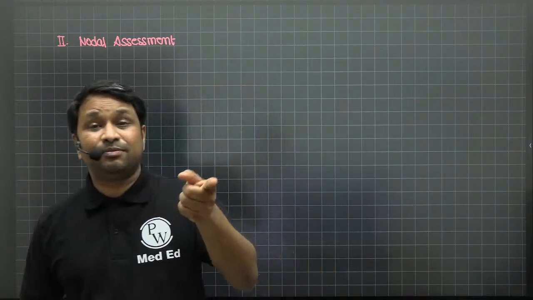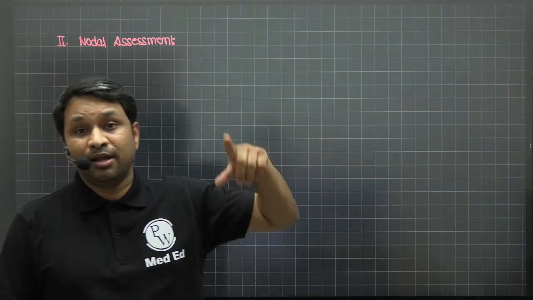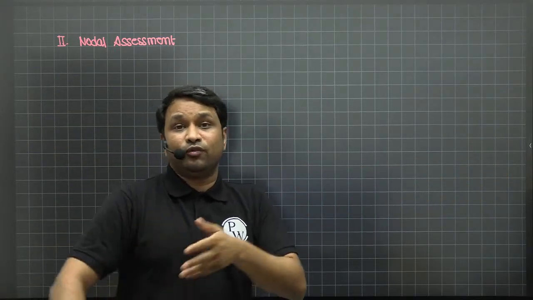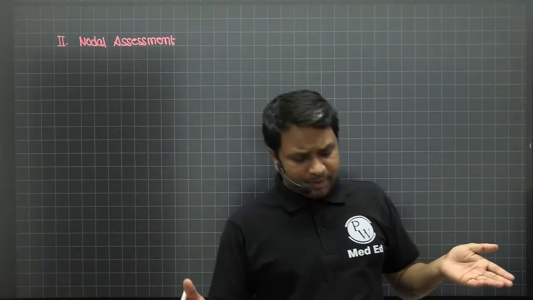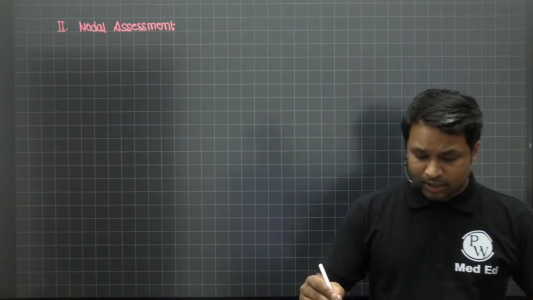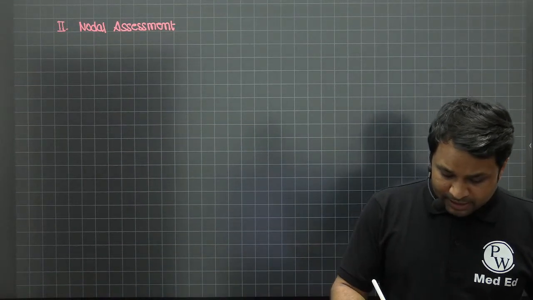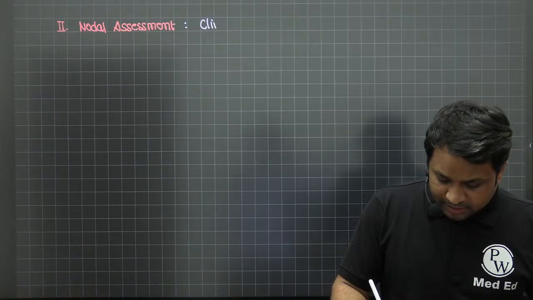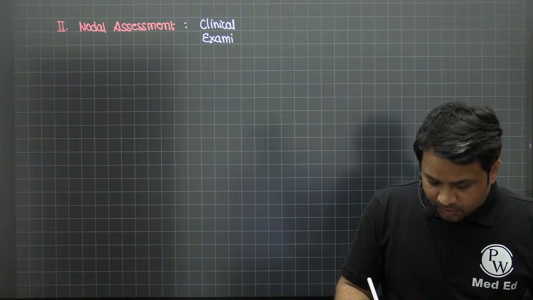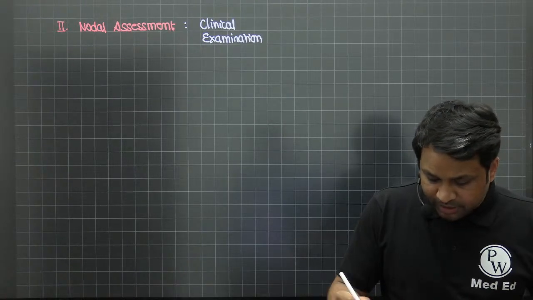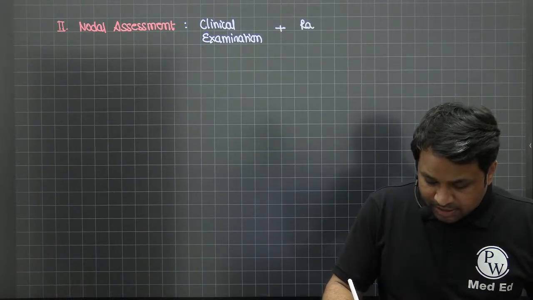Remember, every single patient who has a breast cancer need not undergo a lymph node resection, right? Because they are going to drain your upper limb. If you take it out, this is going to cause a lot of comorbidity after the surgery. You don't want that to happen to your patient. So how do you do a nodal assessment? Nodal assessment is done with the help of clinical examination combined with radiological assessment.